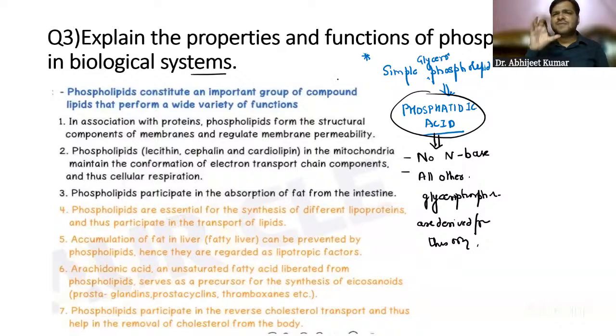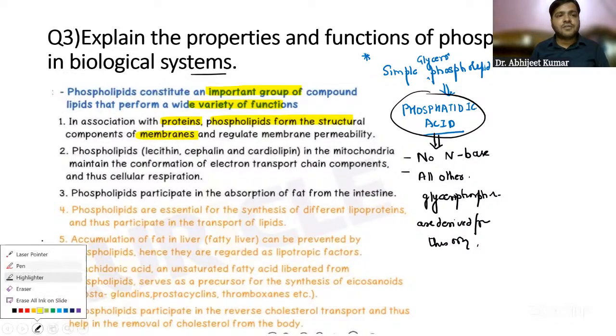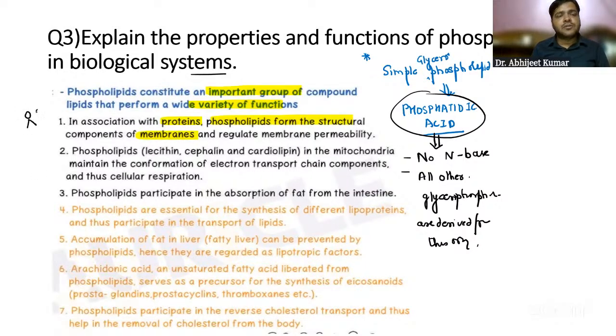But before that, remember that phospholipids are an important group of compounds that perform a wide variety of functions. In association with proteins, phospholipids form the structural component of the cell membrane. I have already told you we have the phospholipid bilayer.